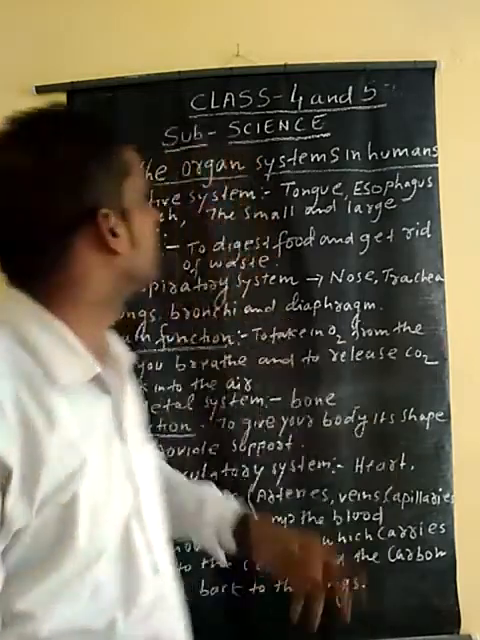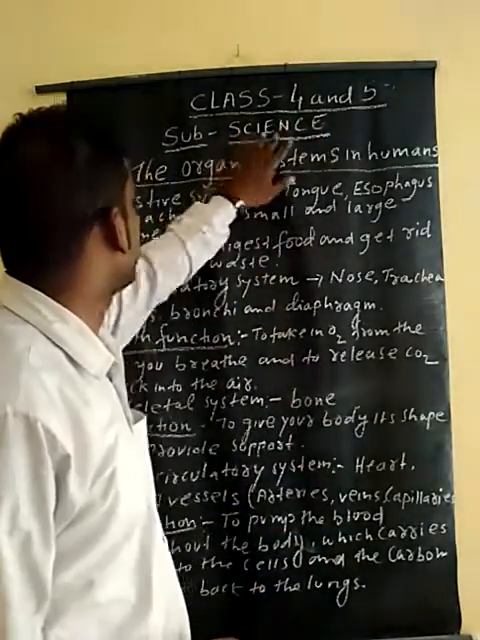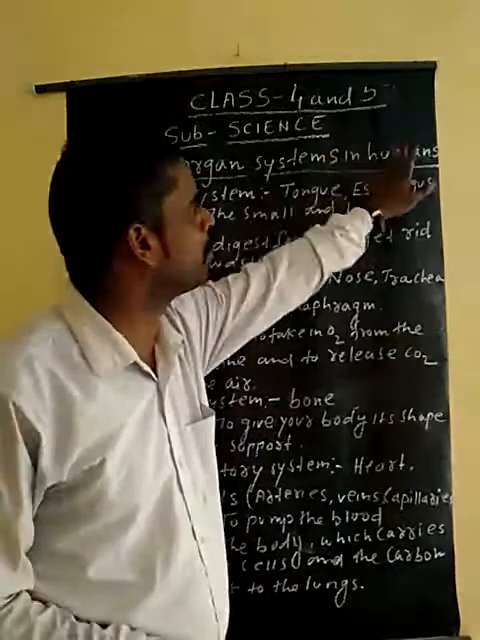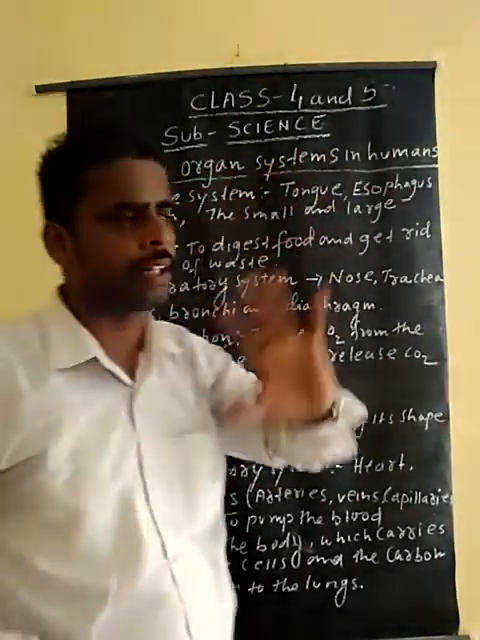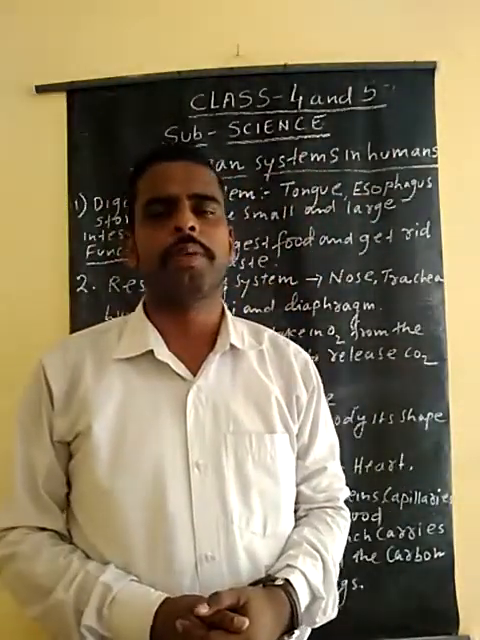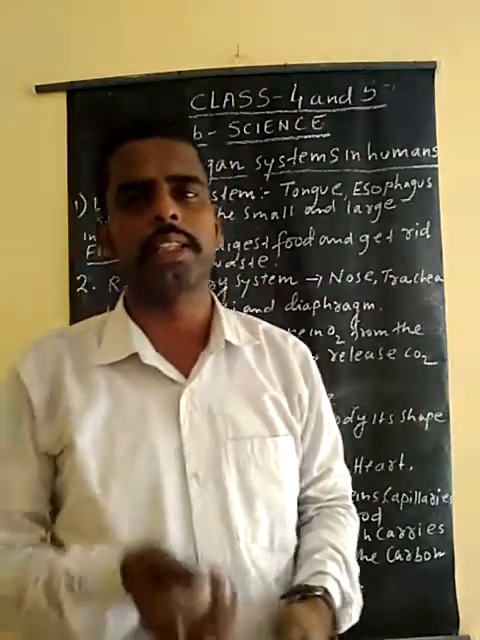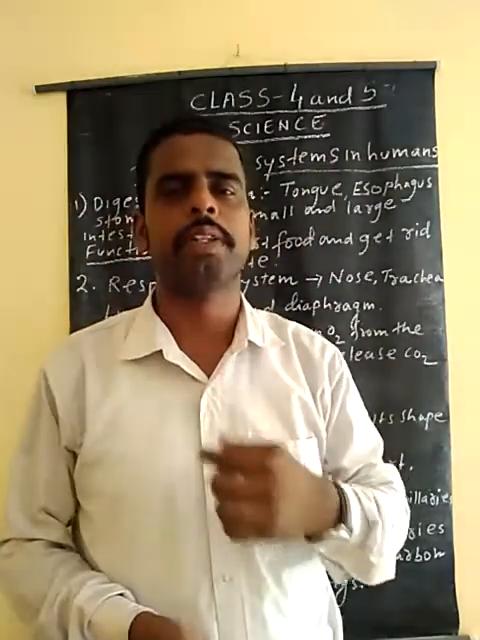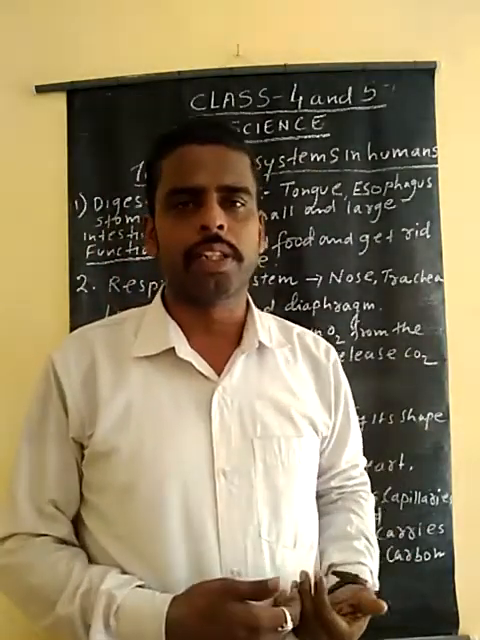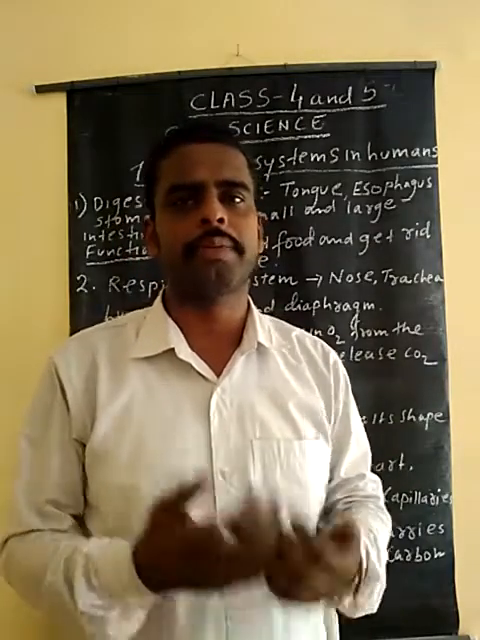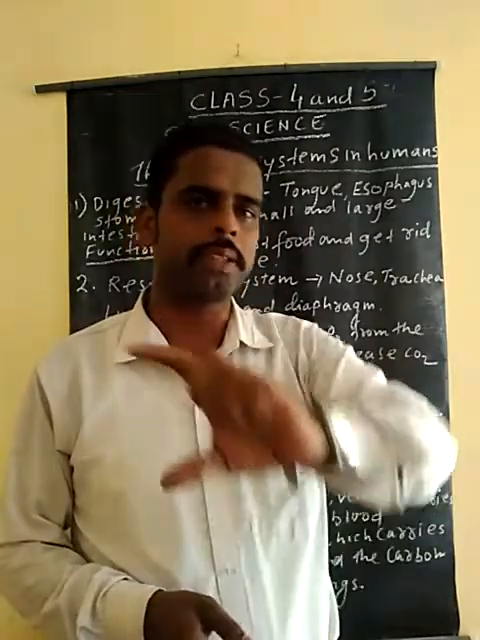Today I am going to teach you class 4 and 5 subject science, the organ systems in humans. Different organs have different purposes. Suppose we have to digest food: it is taken in through the mouth, then goes to the food pipe, esophagus, the stomach, small intestine, large intestine, and from the rectum and anus it goes outside. This is the process of our body.